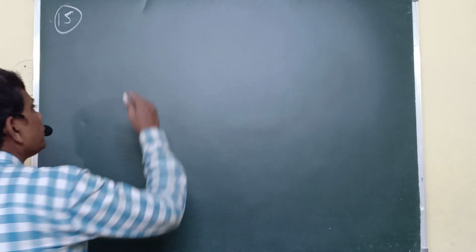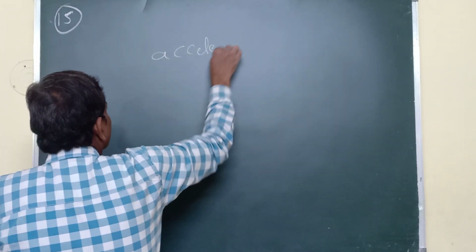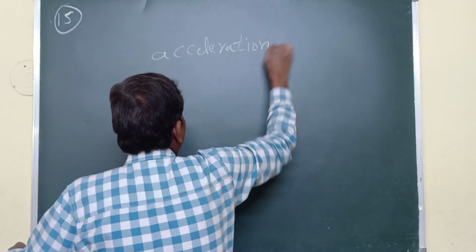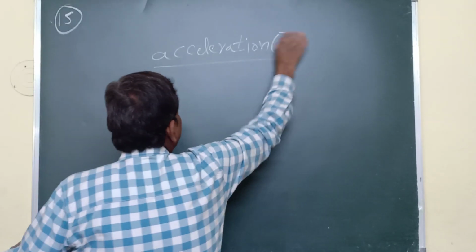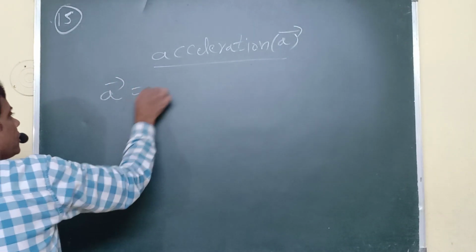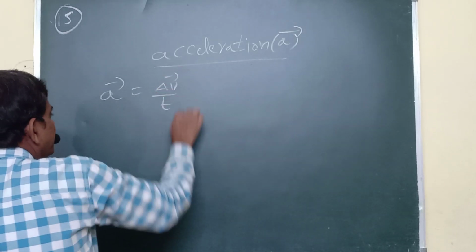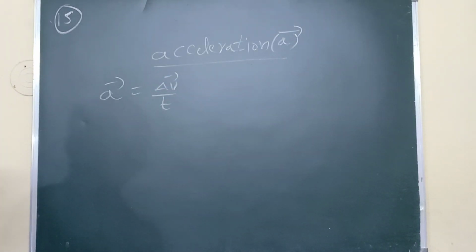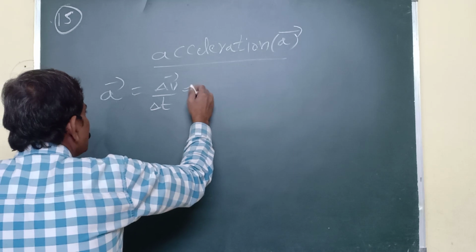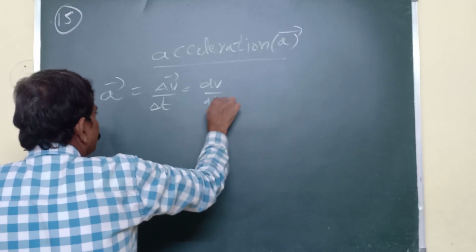Now we are discussing acceleration. What is acceleration? Acceleration is denoted with A. Acceleration is a vector. It equals the change in velocity by time, delta V by delta t. If it is very small, you take dV by dt also.